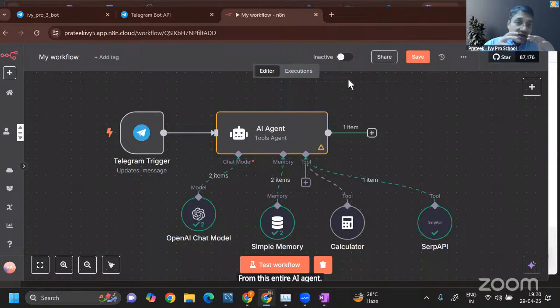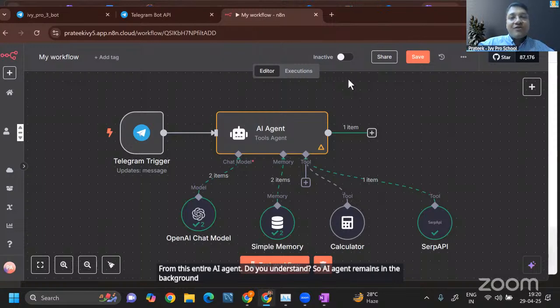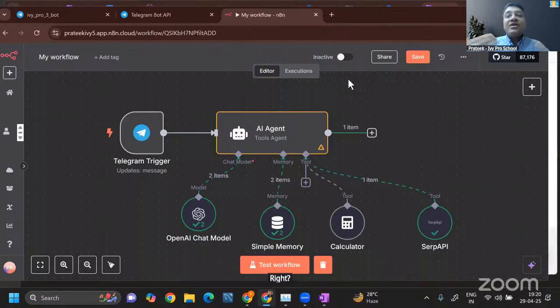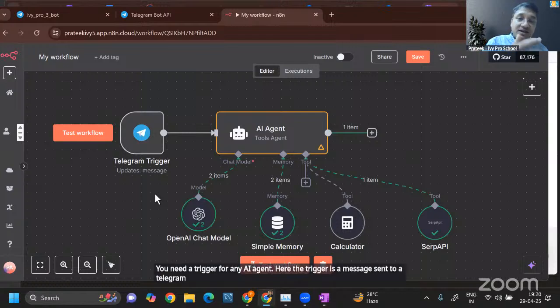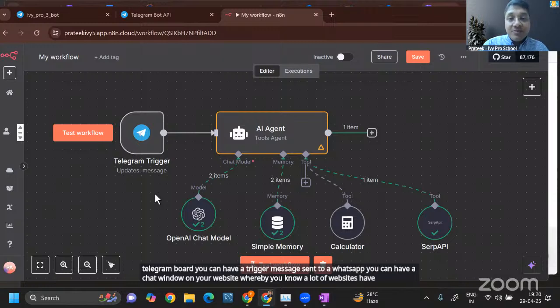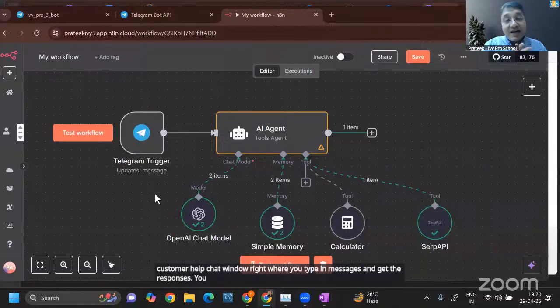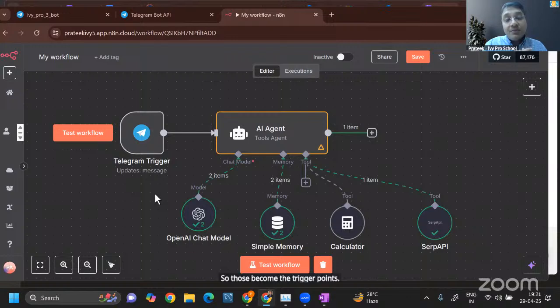Do you understand? So the AI agent remains in the background. It does not normally come in the front, right? You need a trigger for any AI agent. Here, the trigger is a message sent to a Telegram bot. You can have a triggered message sent to WhatsApp. You can have a chat window on your website, whereby a lot of websites have those customer help chat windows, right? Where you type in messages and get the responses. You can also have something like that as well, right? So those become the trigger points. That's how we end up deploying them.